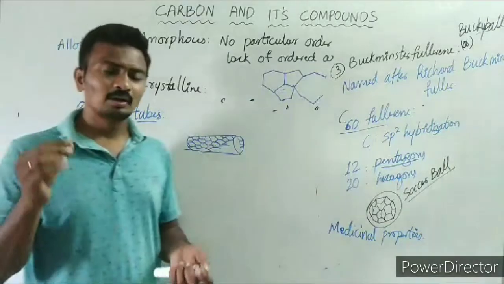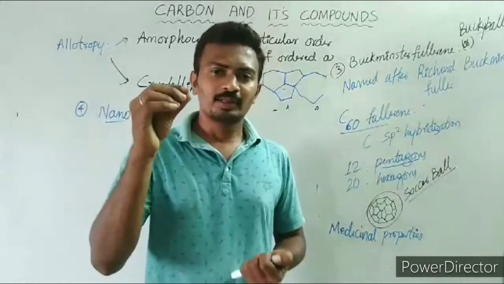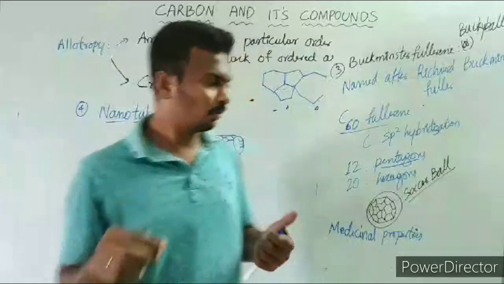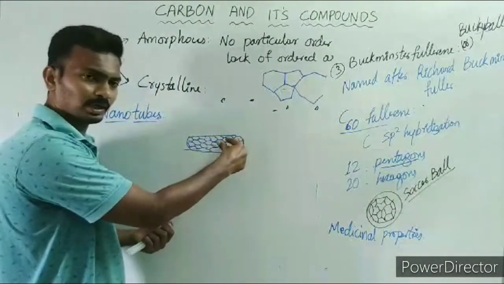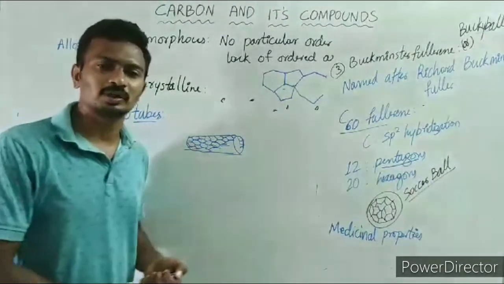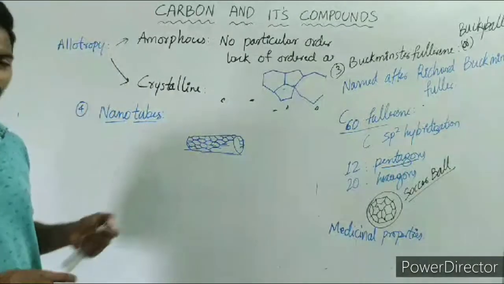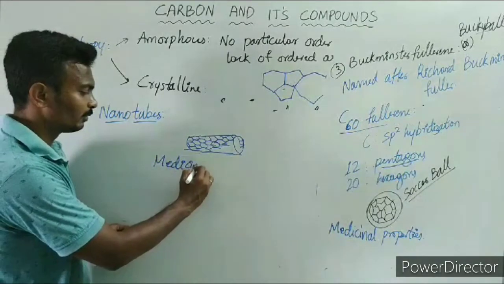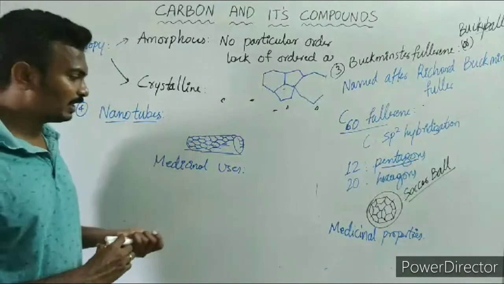This is the reason why these nanotubes are used in inoculating drugs into cells. The drug molecules are incorporated into the hollow space of the nanotubes, and these nanotubes are sent into the cell which is to be treated. In this way, nanotubes have medicinal uses.